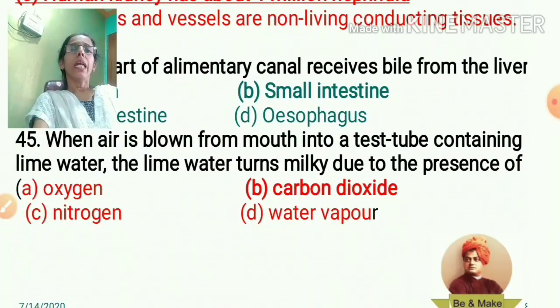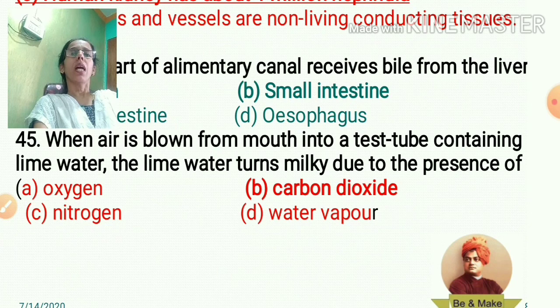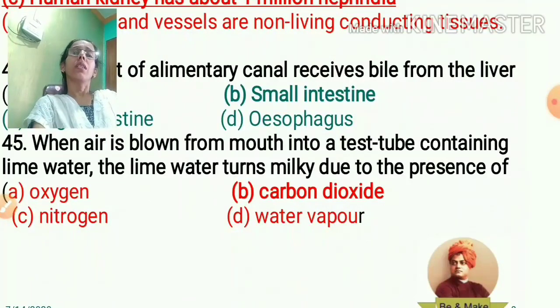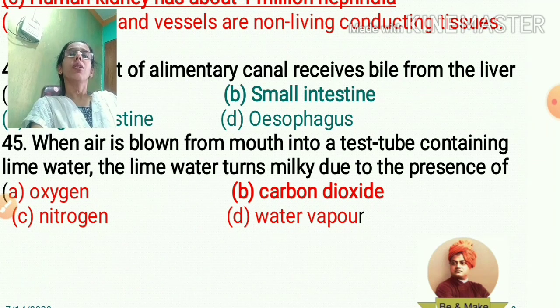When air is blown from the mouth into a test tube containing lime water, the lime water turns milky due to the presence of. Here you know this question is from the acids, bases and salts lesson. When air is blown, the air's component is carbon dioxide.